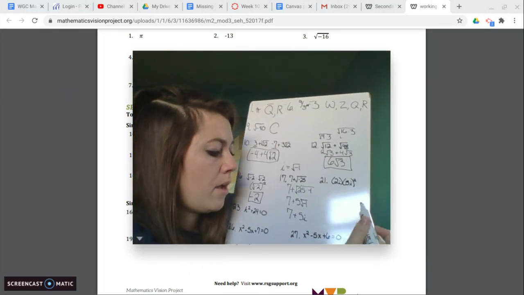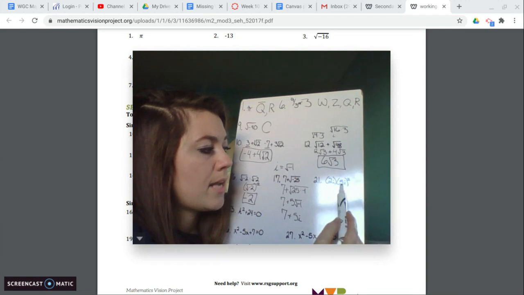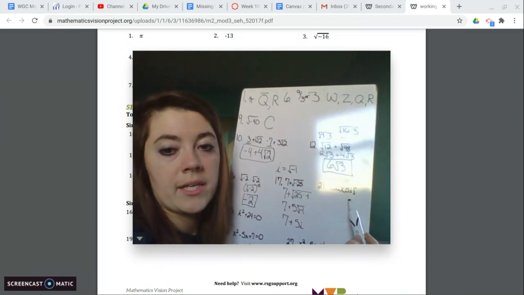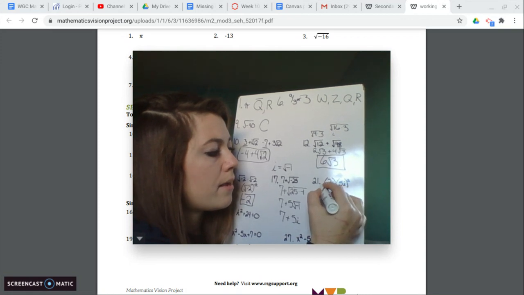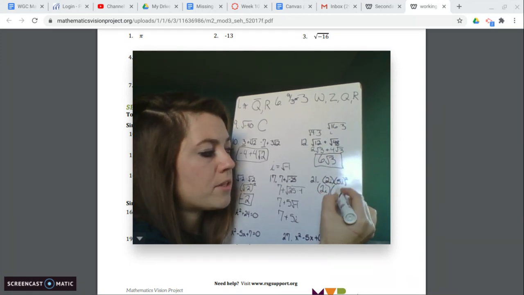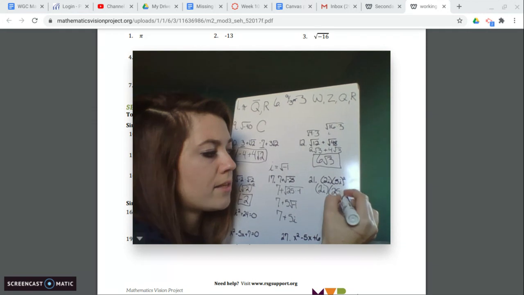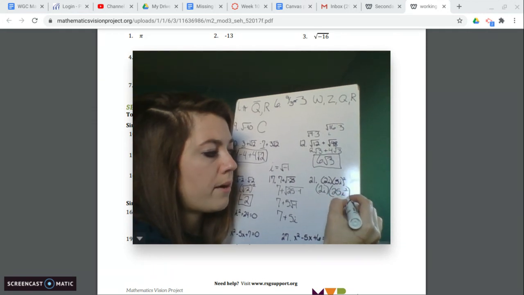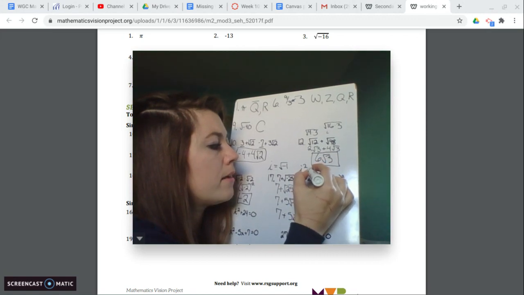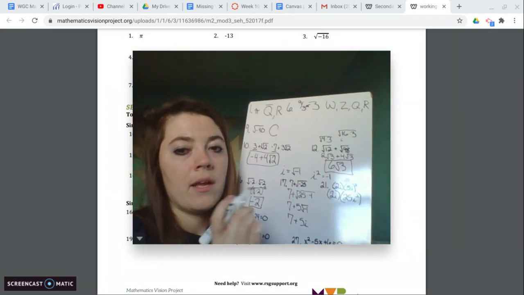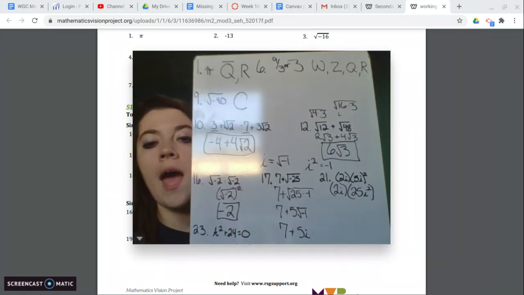Now, on 21, we have 2i times 5i squared. So first we're going to take care of the 5i squared. So we've got our 2i times 5 squared is 25, i squared is i squared. Now, i squared equals -1.